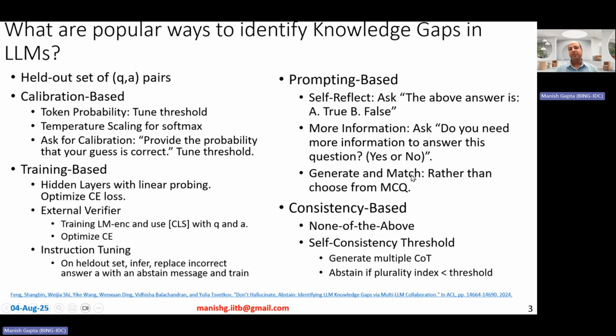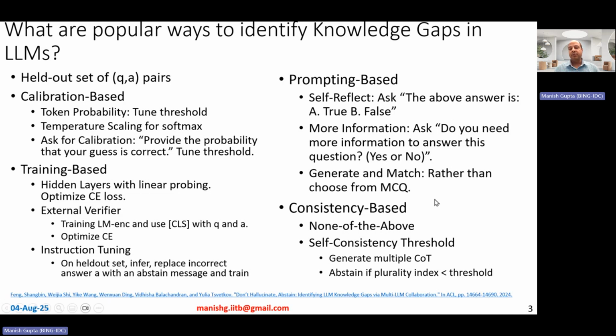Generate and match. Now, several times when we are asked to do MCQs, multiple choice questions, A, B, C, D, several times we don't know the answer and we just choose one randomly. Now, the model could also be doing the same thing. So therefore, what you ask the model to do is to not really choose from A, B, C, D, but actually ask it to generate the answer. And then, you abstain if the generated answer doesn't match any of the options. But if it matches any of the options, you put out that answer. Okay. So that's the prompting-based approaches.